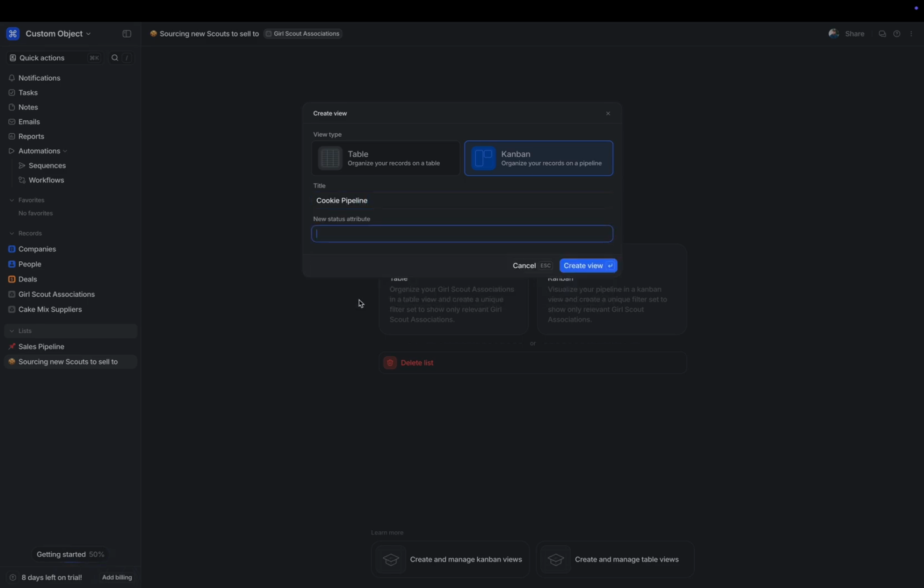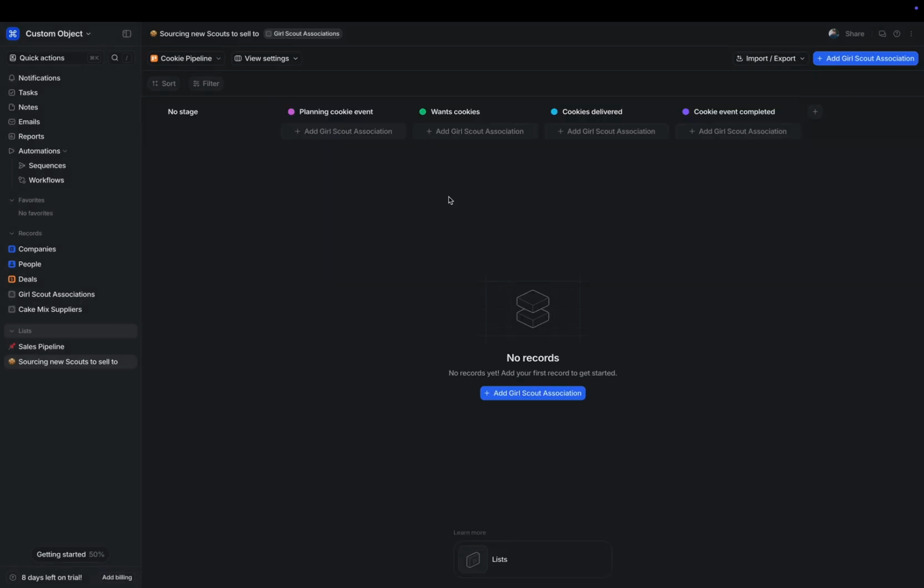When we create this status attribute, it's going to add it to the list and not to the object, meaning only the Girl Scout Associations added to this list will be able to have the attribute applied to it. We've created 4 different status attributes, from planning the cookie event to the scouts wanting the cookies, having them delivered, and the event completed. We can add a Girl Scout association to any of these statuses.